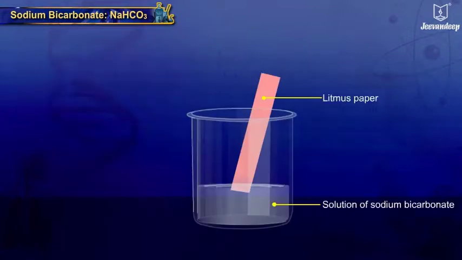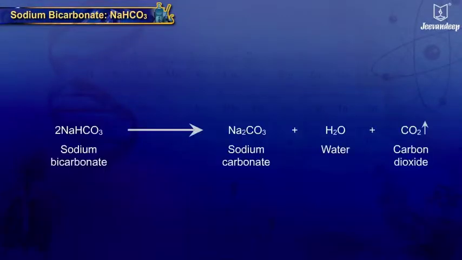It is alkaline in nature and when heated strongly decomposes to give sodium carbonate, water and carbon dioxide.